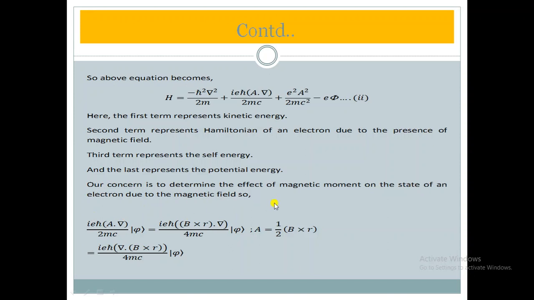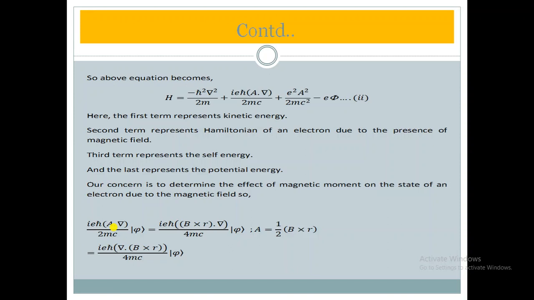First of all, we will find the Hamiltonian due to the presence of a magnetic field. So we will treat this second term by applying it on some state. So i e h cut, a dot del, upon 2mc, acting on psi. This psi is a state function, any arbitrary state. Other terms we have put the same.